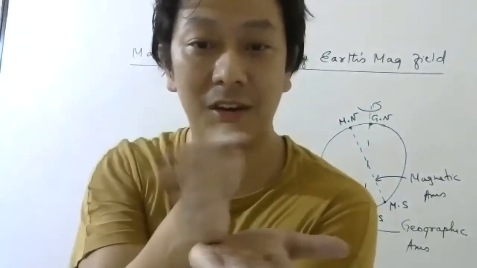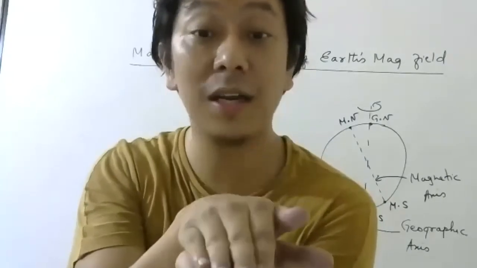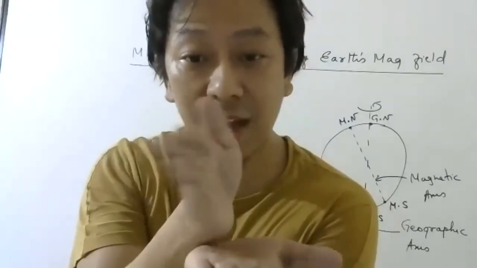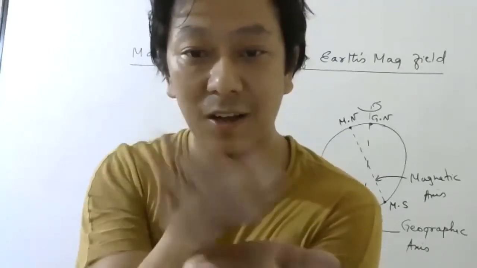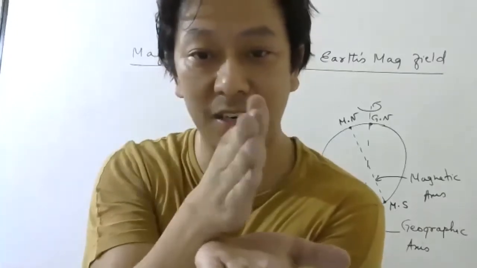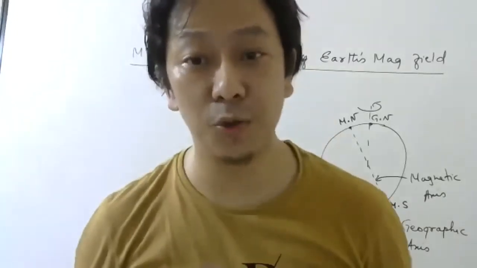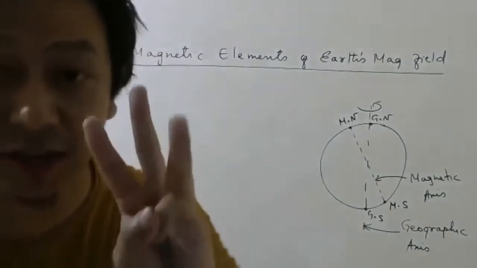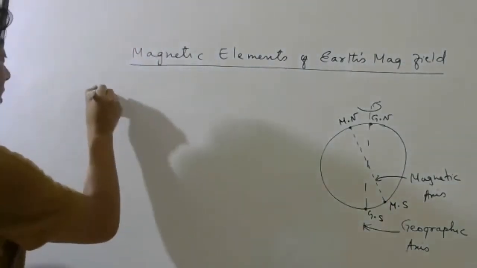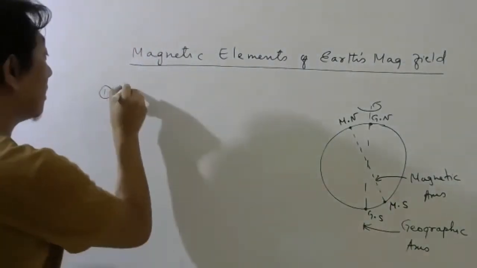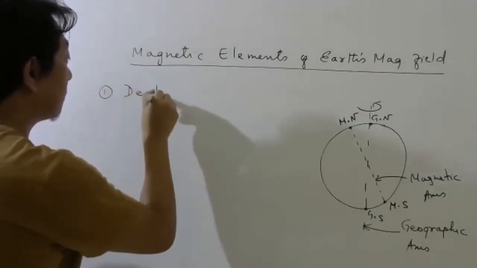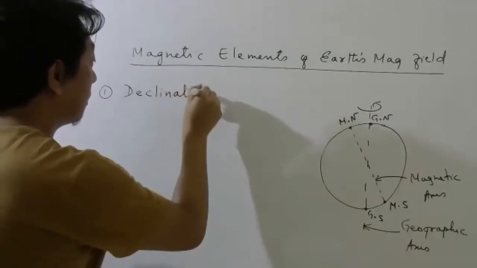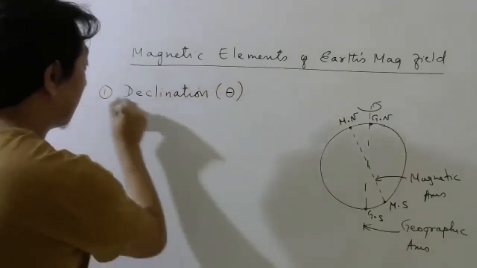So one of the angles is called inclination. One of the angles is called declination. So if you give this angle and this angle, one is vertically measured, one is horizontally measured, then you will be able to know the direction. So that is why there are three parameters. Okay, the first parameter is called declination, which I will give the symbol theta.